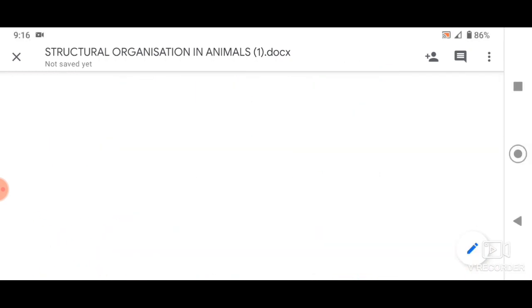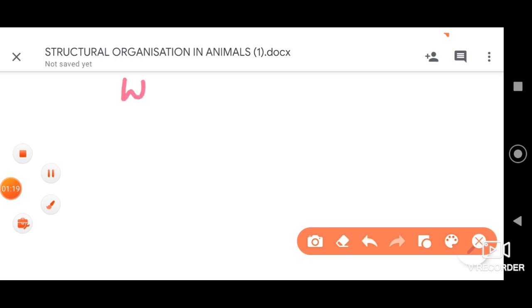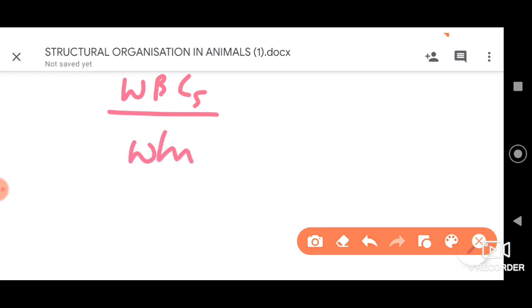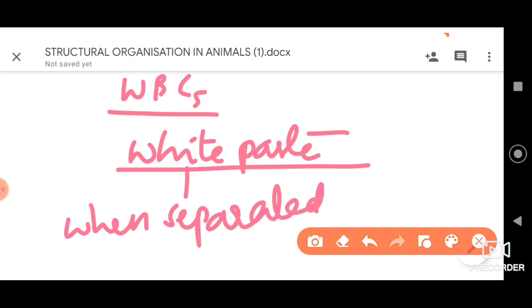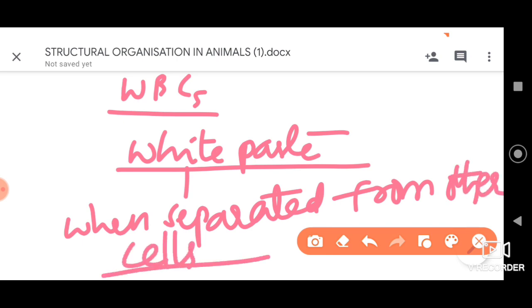These white blood corpuscles are referred to as white cells. Why? Because they form a white paste when separated from the other cells. That's why they are called white blood corpuscles.